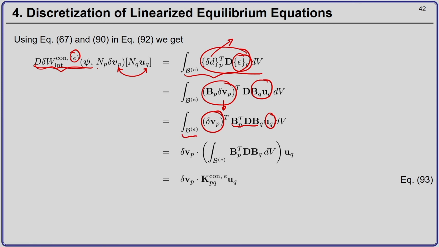Okay. Now, virtual velocities are independent of the configuration. So, I can take them outside and it becomes del Vp transpose times the integral of the remaining part, which is a vector.